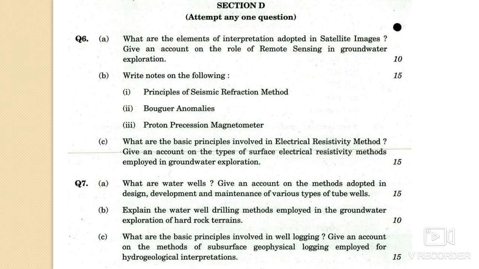6B, there are 3 subparts and we have to write short notes on the following: principles of seismic refraction method, Bouguer anomaly and the proton precession magnetometer.